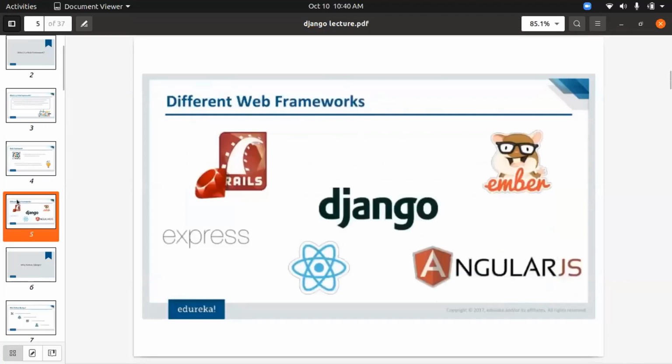So now we'll come towards the Django framework. Now, why Django? Why only Django framework? There are many more Python frameworks available. For example, there is CherryPy, there is Flask API, there is Fast API, and etc. And then there is Django.